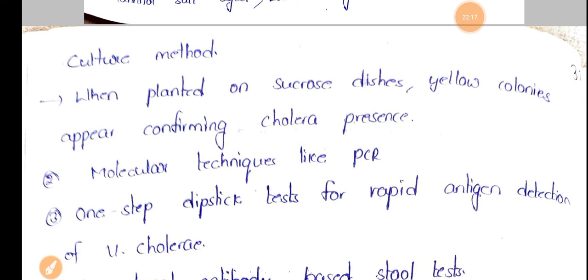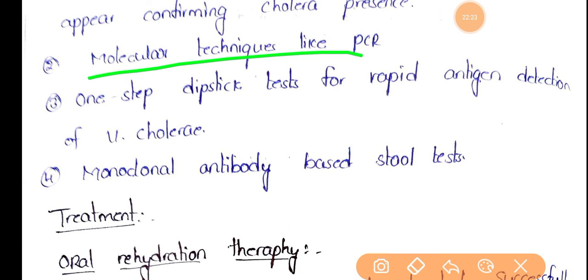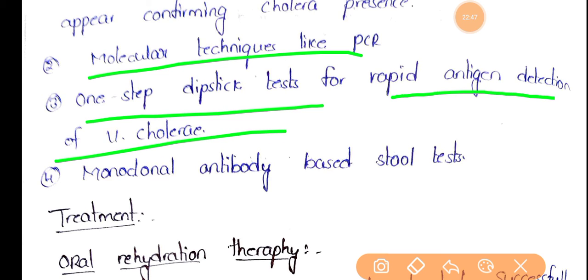Okay, and the other technique is a molecular technique, like PCR. PCR means polymerase chain reaction. So here PCR is done just once. We can simply carry out this PCR to identify this particular Vibrio cholerae. And the other method is using a one-step dipstick test for rapid antigen detection of Vibrio cholerae.